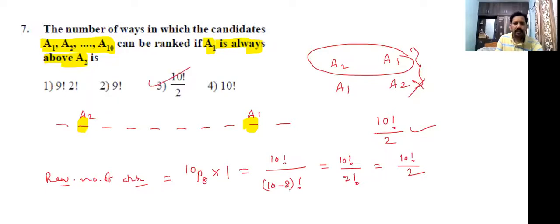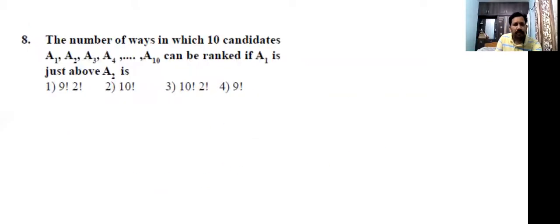Which option is correct? Third option is correct. You can follow the first method or the second method. No problem, both give the same answer. The number of ways in which 10 candidates A1, A2, A3 and so on up to A10 can be ranked if A1 is just above A2.